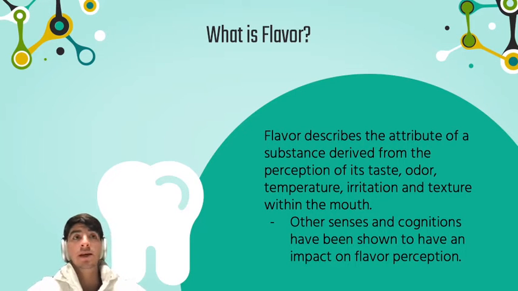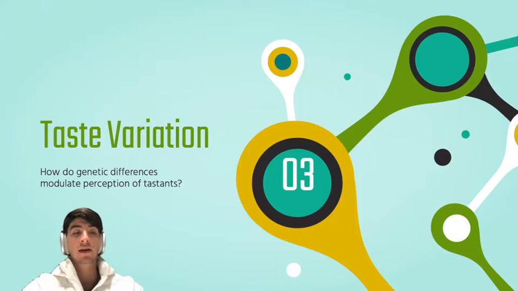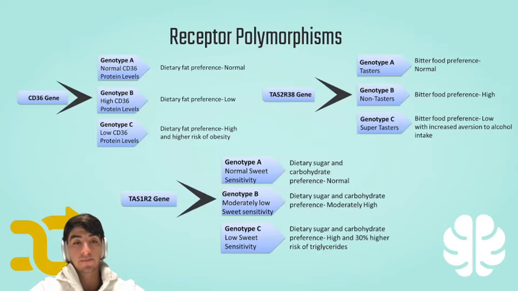And this is really particularly interesting because both of these are impacted separately by genetics and environment, and that's why we have to make the distinction. So moving forward, we're going to talk a little bit about taste variation, and this is really particularly how our genetics modulate our perception of taste sense, because this is really the main mechanism that is occurring here. We really have our taste. What I'm arguing is that it's really biologically constrained. It's really physiologically constrained. And the level of this taste perception is really limited by our variations in our genes.